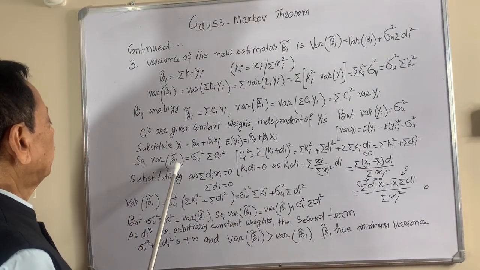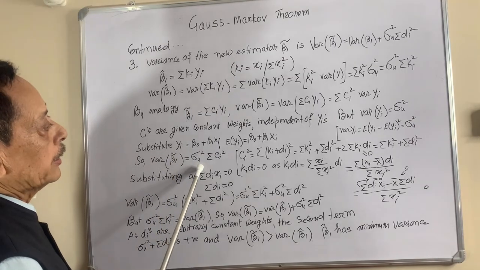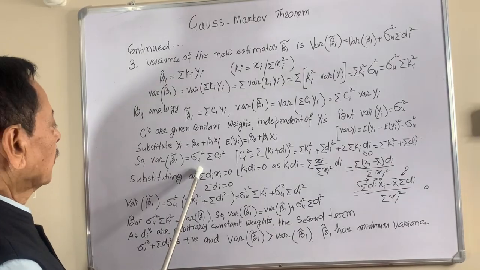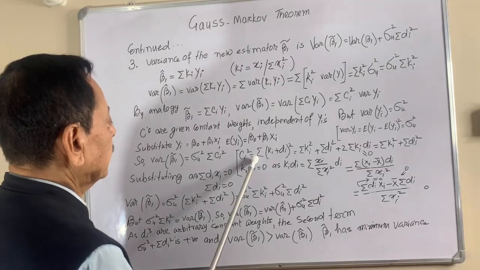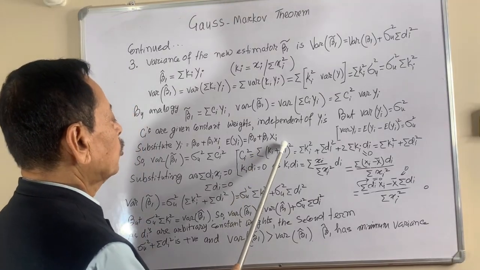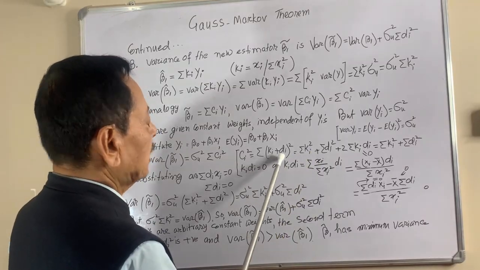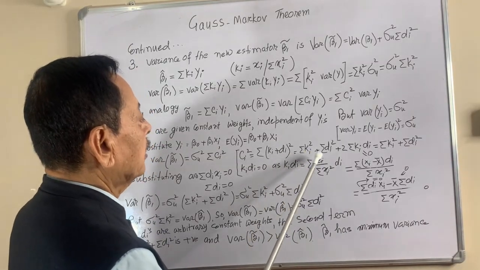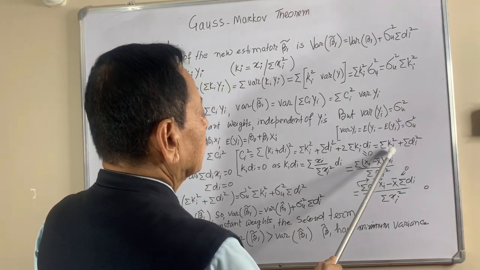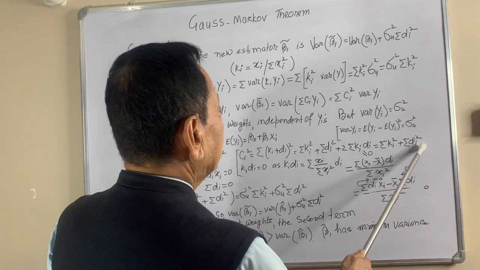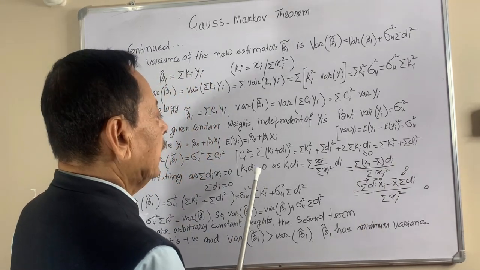So the variance of beta 1, the arbitrary beta, is equal to sigma u square into the sum of ci square. Now what is ci square? It is ki plus di, squared. That means (a+b) whole square is equal to a square plus b square plus 2ab, which is the sum of ki square plus the sum of di square plus 2 times the sum of ki di.